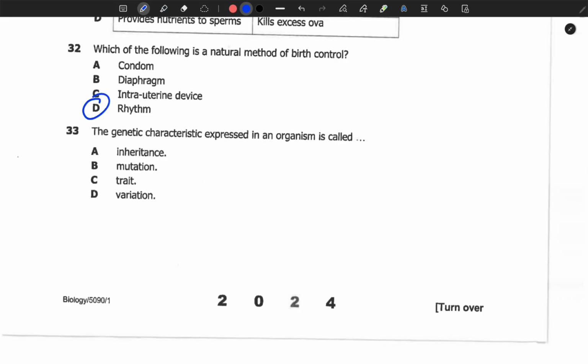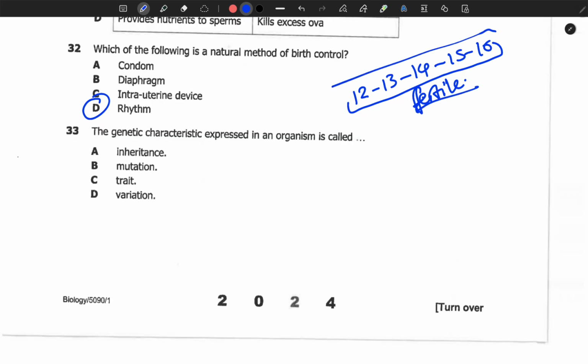So it's rhythm. So what is this rhythm? Rhythm is whereby a couple decides not to have sex during the fertile period. If you look at the menstrual calendar, from 12, 13, 14, 15 up to 16, these days are considered to be fertile. Since they are considered to be fertile, a couple may decide to stay away from these days. So that is what we call rhythm. It's natural because there is no external object or thing that is taken to prevent the